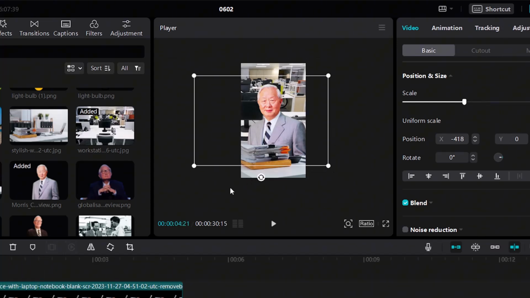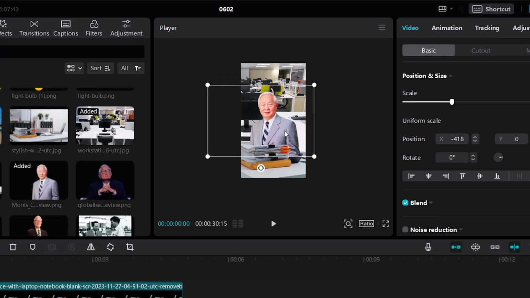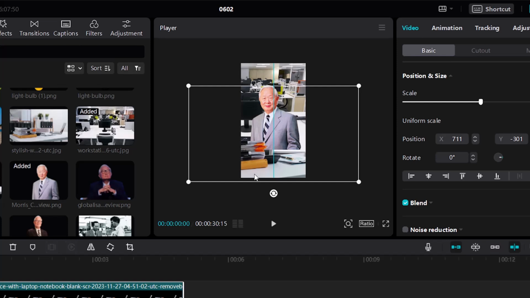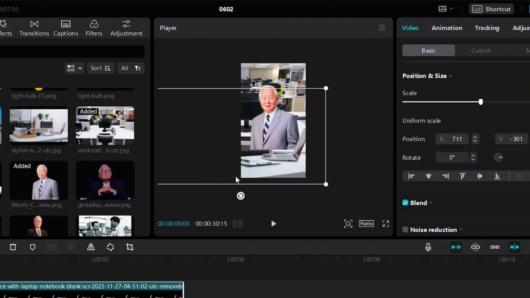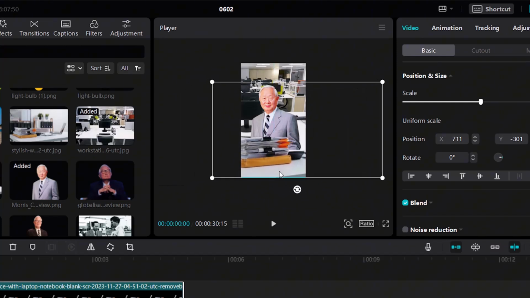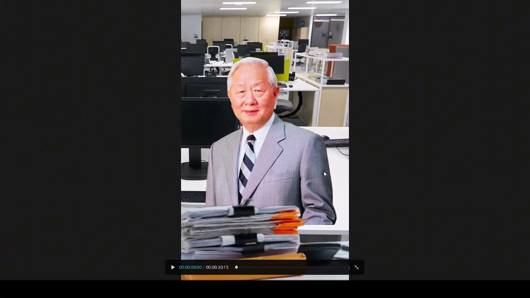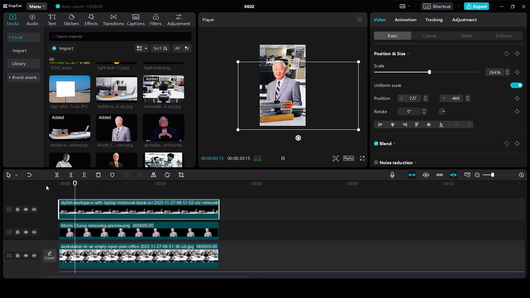Then we have the person. Let's make him small such that it fits. And then in the front of him, we have another image, a desk on which there are few papers and there is a laptop. But right now, when I'm zooming in, we can only see the papers. Let's zoom in. So this will be the first image. This 55-year-old was denied a promotion, so he started the world's most...